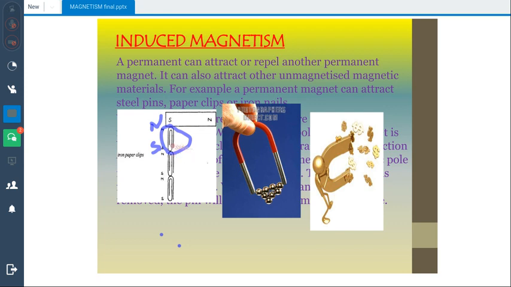Now, this paper clip will be able to attract the next paper clip's north pole, and then the next south pole will be generated, and then this south pole will be able to join the next north pole, and then the next south pole. In this way, different paper clips are converted into temporary magnets. And as you can see in this diagram, ball bearings are being attached to this magnet. First one bearing was attached, and then the rest of the bearings were joined later.